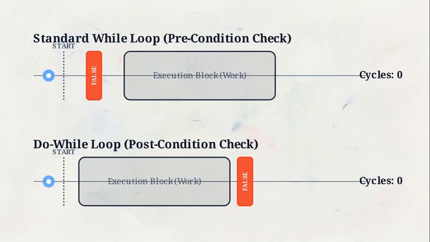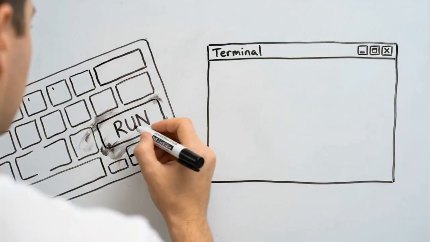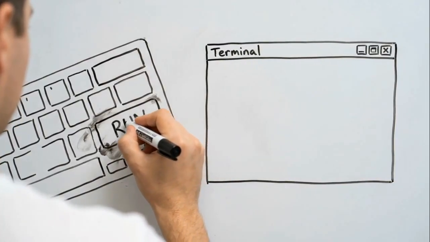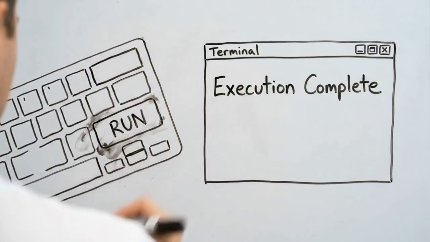Watch the execution paths here. A standard loop will hit a false condition and immediately stop, doing zero work. By delaying its check, the do-while loop guarantees the execution block runs at least once. The exact structural position of the condition check dictates the runtime behavior and safety limits of the iteration.